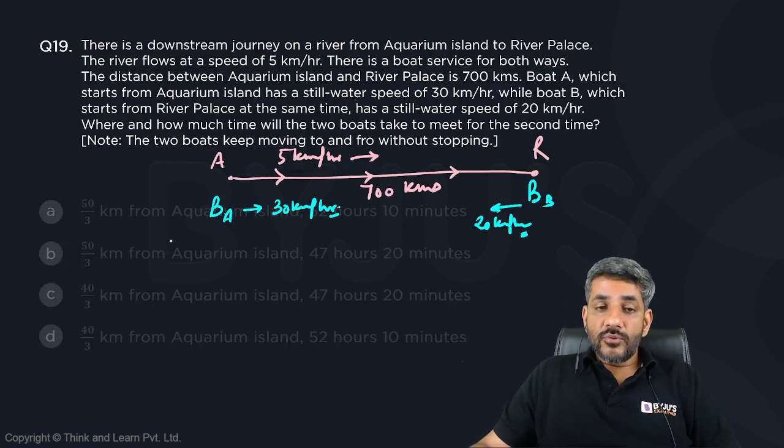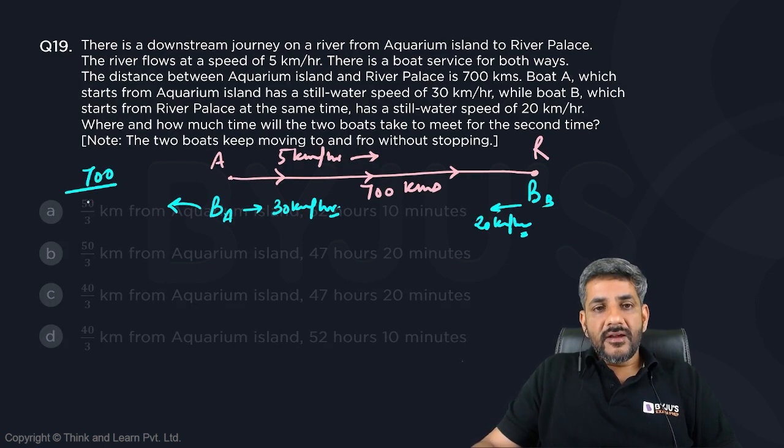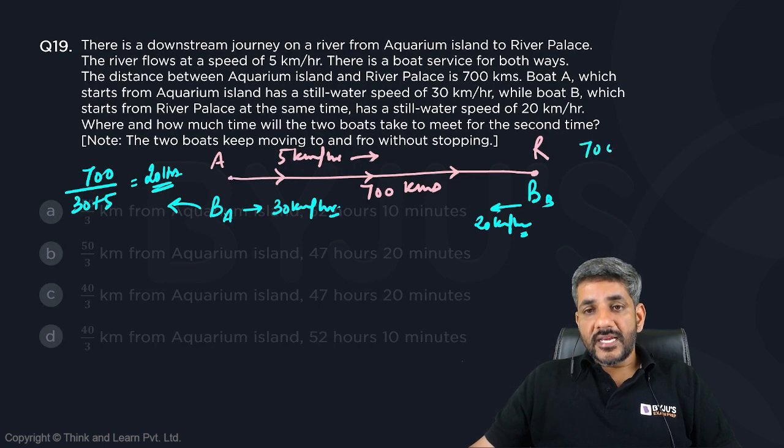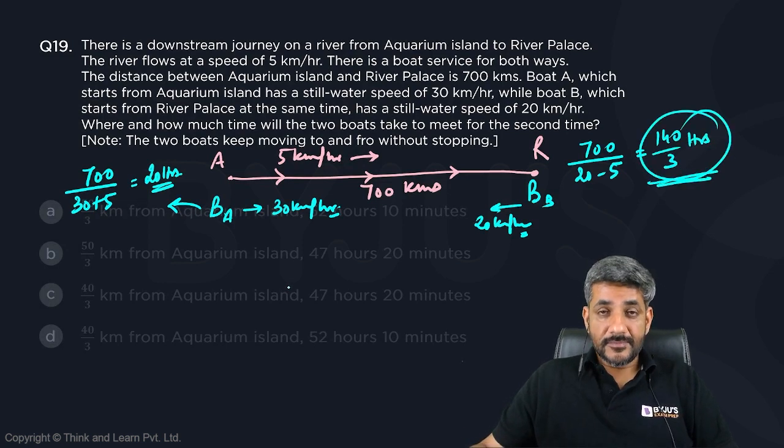What is the time taken by boat A to reach the River Palace? That time is 700 divided by 30 plus 5, because the downstream speed would become 30 plus 5. It would reach there in 20 hours. Boat B would reach the Aquarium Island in what time? It would reach Aquarium Island in 700 divided by 20 minus 5, because it is running upstream. So if I divide by 15, it is 700 by 15, or I can also say 140 divided by 3 hours. So it is taking a long time, 140 by 3 hours, right?